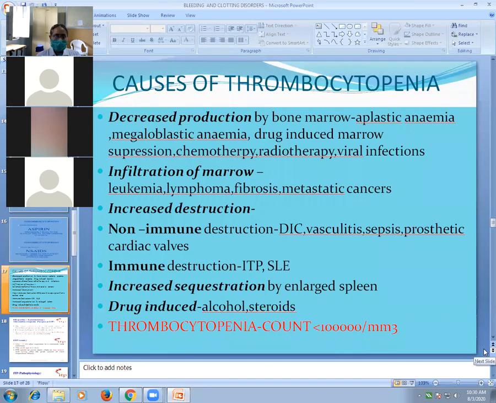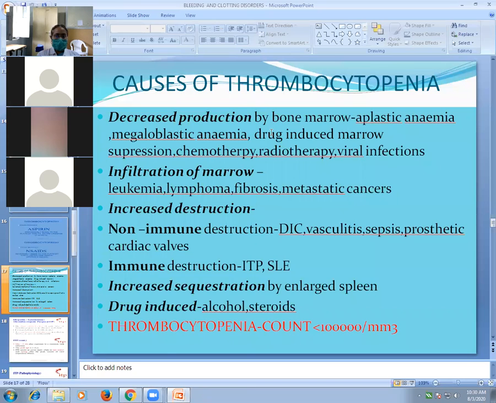Now causes of thrombocytopenia. Decreased platelet count below 1 lakh, that is thrombocytopenia. What are the causes of thrombocytopenia? To decrease the count of platelet, there are two mechanisms. Either there is decreased production or there is increased destruction. Only two ways. So the causes for decreased production. Production occurs in bone marrow.